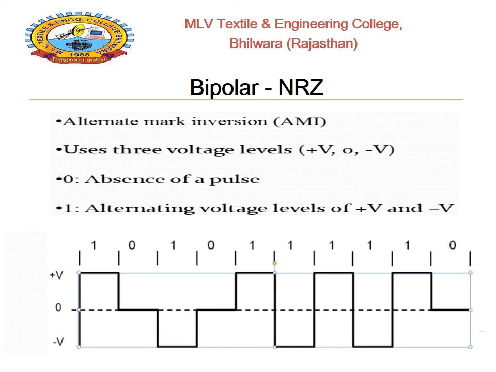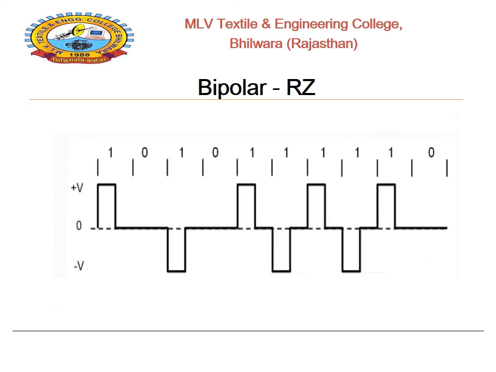So successive 1s represent the alternate polarity of the given pulses. Alternate polarity means firstly plus V, next minus V, again plus V, then again minus V. So that is the alternate polarity of the voltage: plus V, minus V, plus V, minus V. This is the case for 1. For the specific case of 0, it is represented by the absence of pulses.